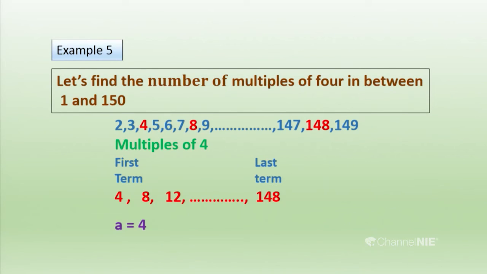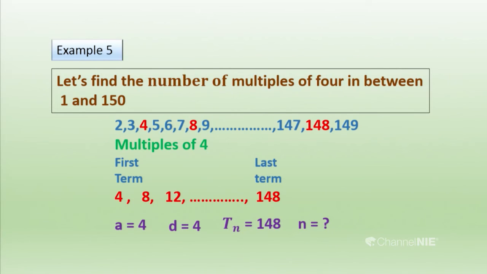The first term was given, that is 4, and we can find the common difference. Now, you know the way of finding the common difference. We subtract the first term from the next term. Then we get the common difference, that is 4, of this progression. Then we know the nth term. We know the nth term but we don't know what n actually is, we have to find n. n means the number of terms, the position. That is the thing we have to get by reading the question.